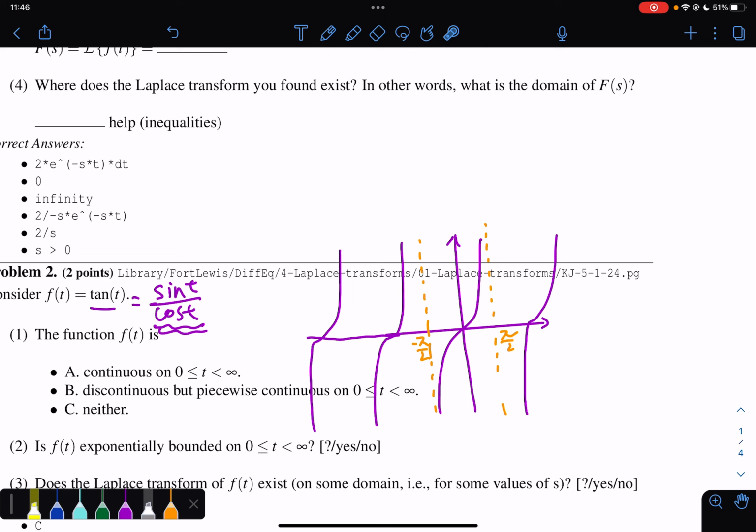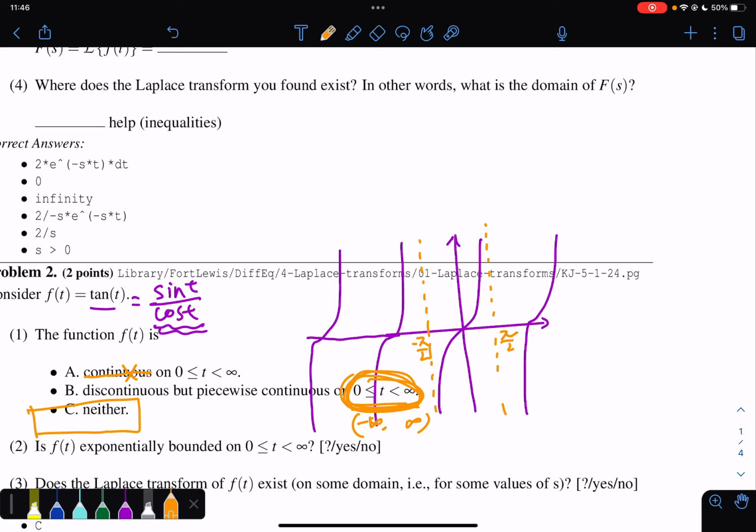So it's not continuous everywhere because there are clear differences. It's not continuous. It's piecewise continuous, but not from negative infinity to positive infinity. Therefore, this description is not accurate, so we would go ahead and choose neither. This function is piecewise continuous, but not from negative infinity to positive infinity.